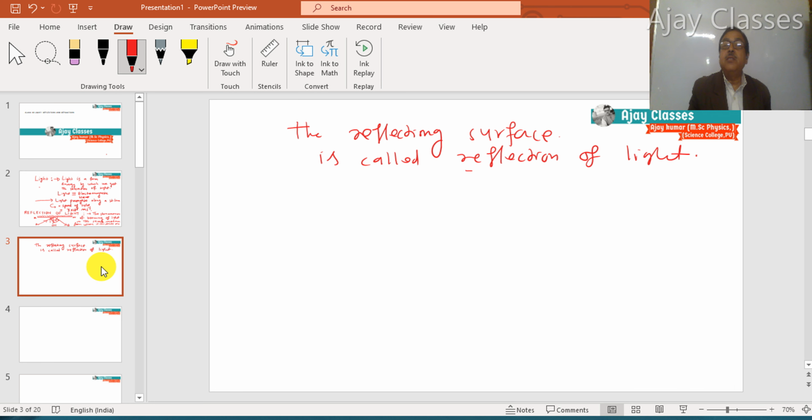After knowing the concept of reflection of light, we should be clear about two or three terms. Here A to O is our incident ray. O to B is the reflected ray.